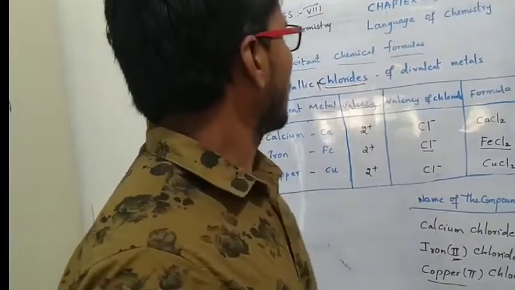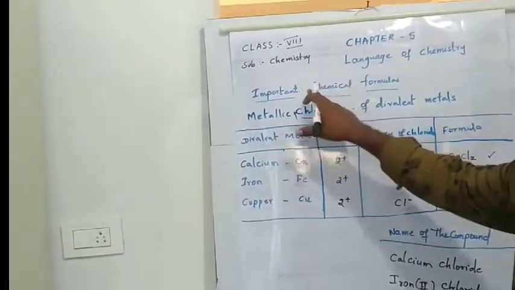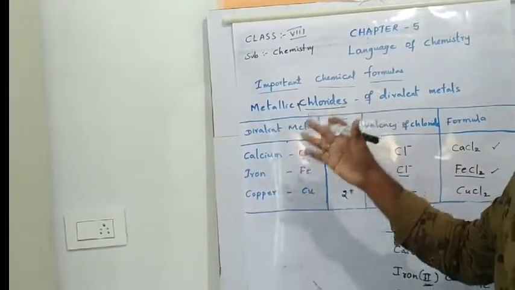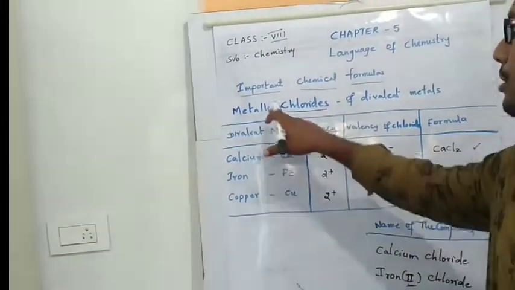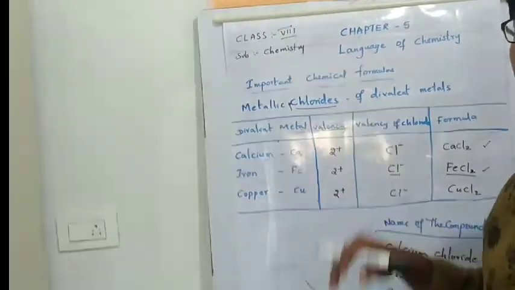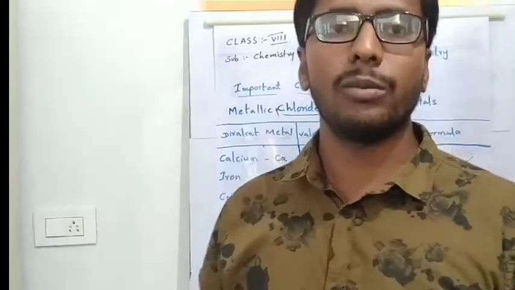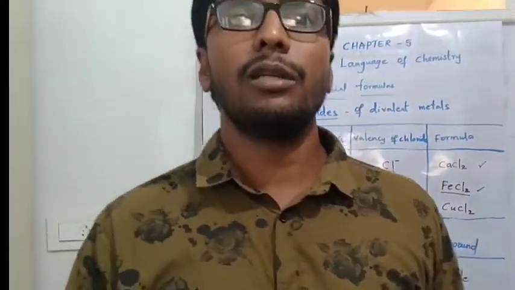So these are the important chemical formulas based on gases, acids, bases, salts, and also metals reacting with oxygen and metals reacting with chlorine. This is a simple way to learn how to write chemical formulas and their importance.